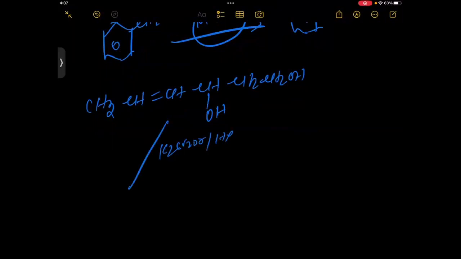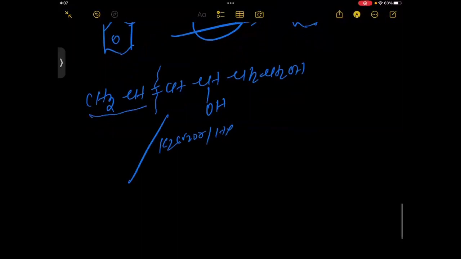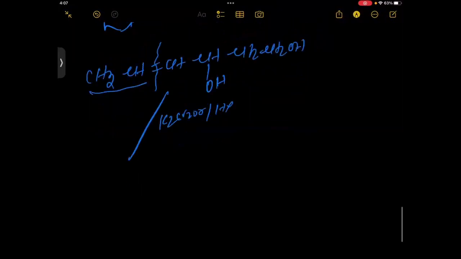The double bond will be cleaved here. So this part will convert into the acid part, and here the 2-degree alcohol will convert into the acid. Here is acid, here is also acid.